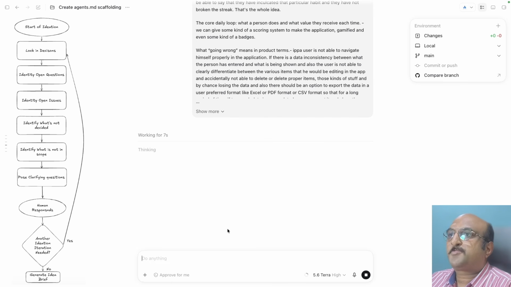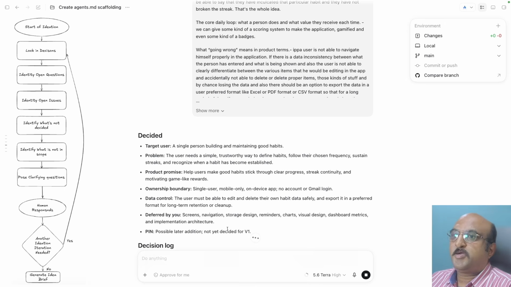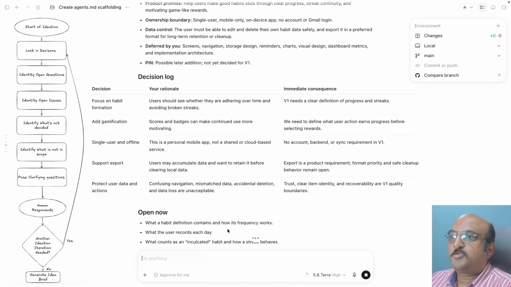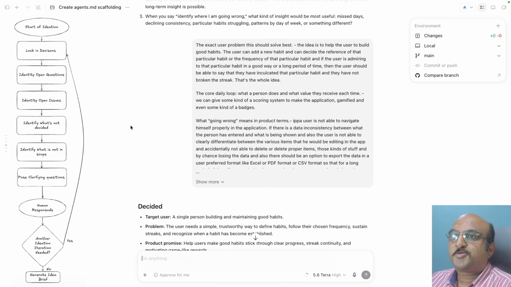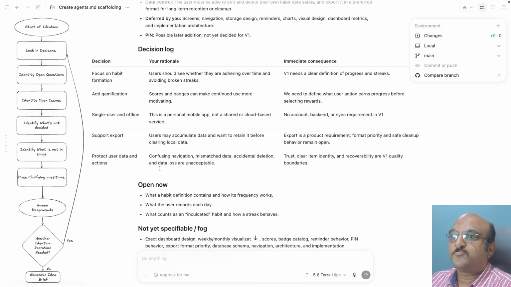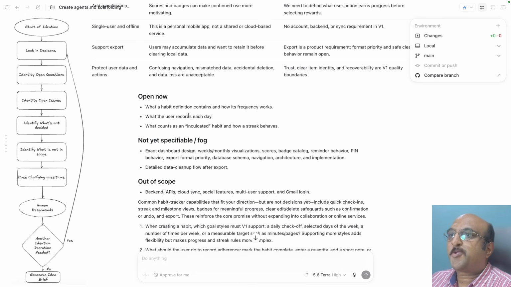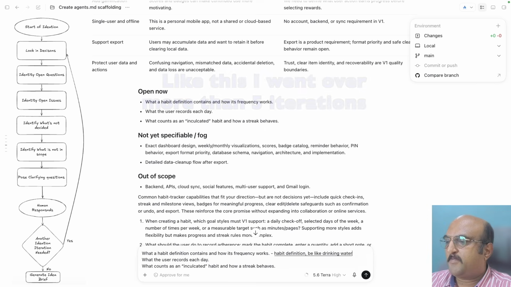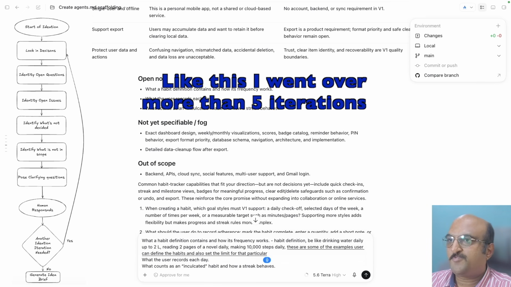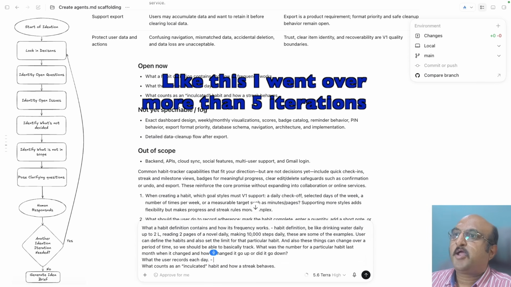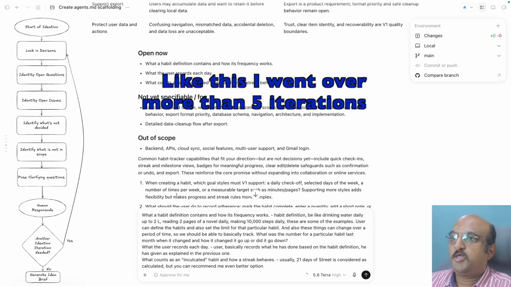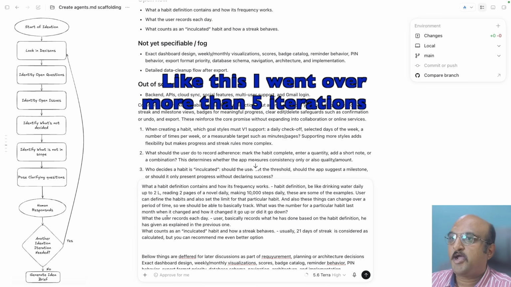So you can see that now it has once again decided a lot of things: decision log, add gamification, single user offline, protect user data actions, open now, what habit definition contains and how its frequency works. I think I'm going to stop this particular ideation session and then basically ask it to generate the idea brief.